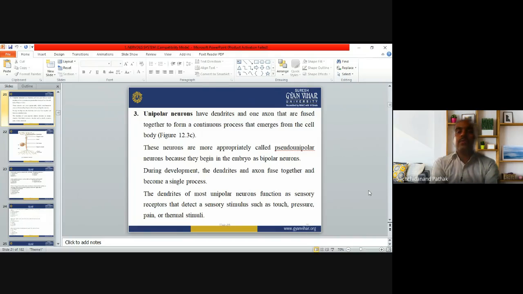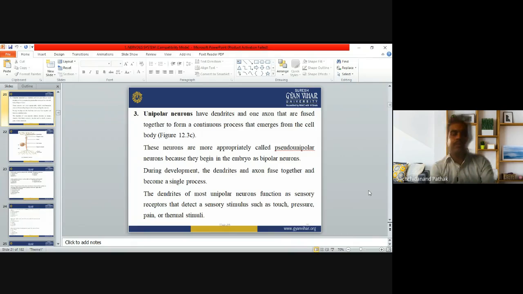These neurons are more appropriately called pseudo-unipolar neurons because they begin in the embryo as bipolar neurons. Why? Because in the beginning, in the embryo, they are bipolar neurons. During development, the dendrite and axon are fused together and become a single process.